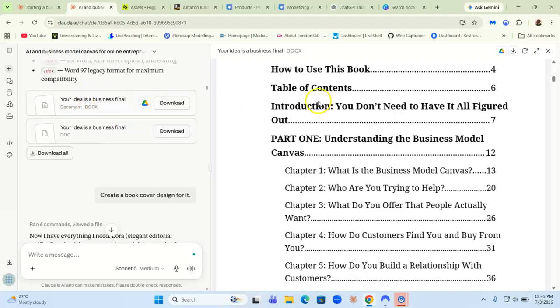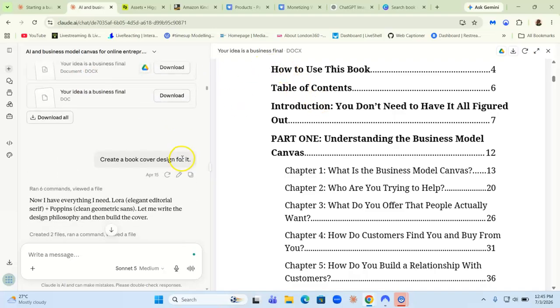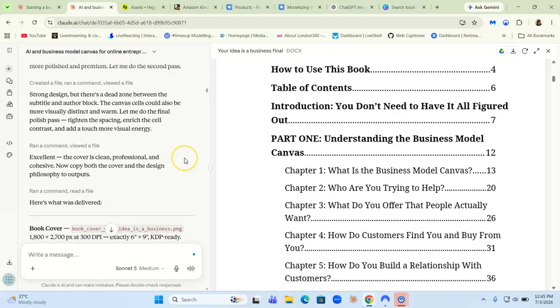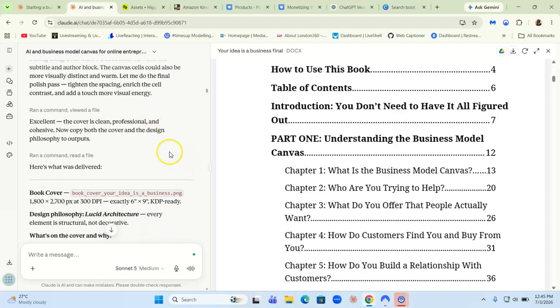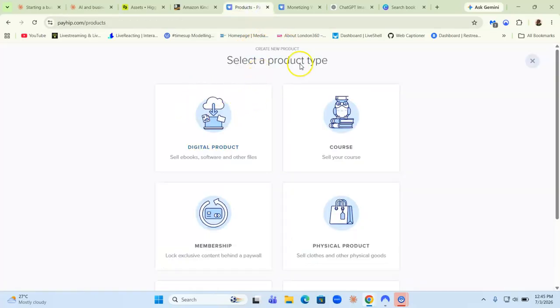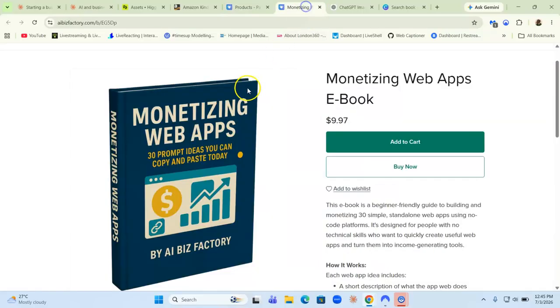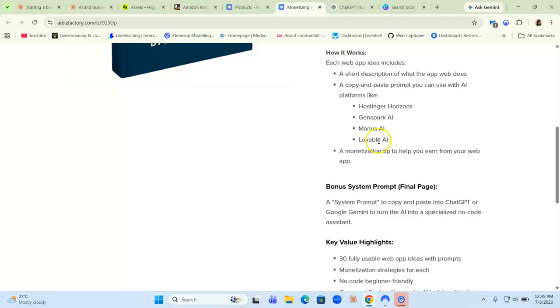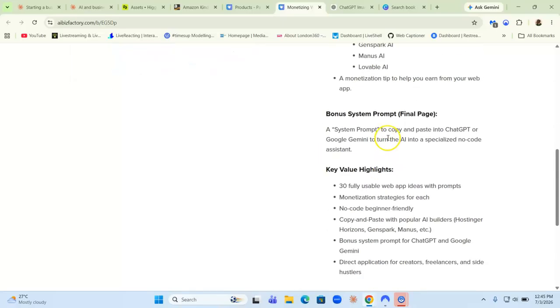You can tell Claude to convert that file to PDF, because Claude can work with different types of files in different formats. Once you have your PDF version, you can go to Payhip and upload your book, and this is what your ebook will look like. You get a landing page, and then you get that.